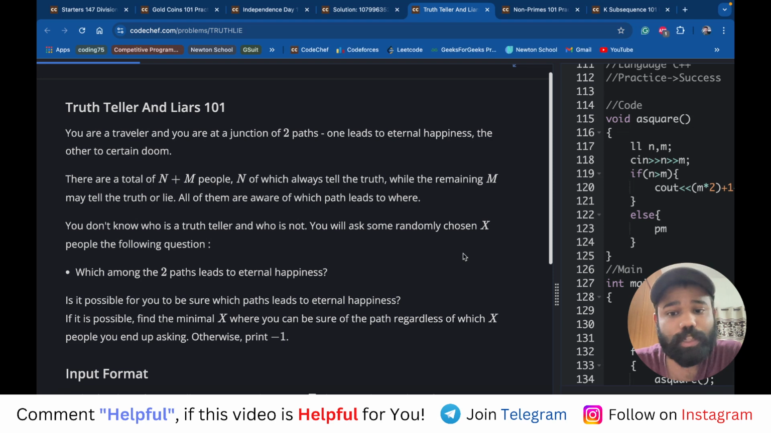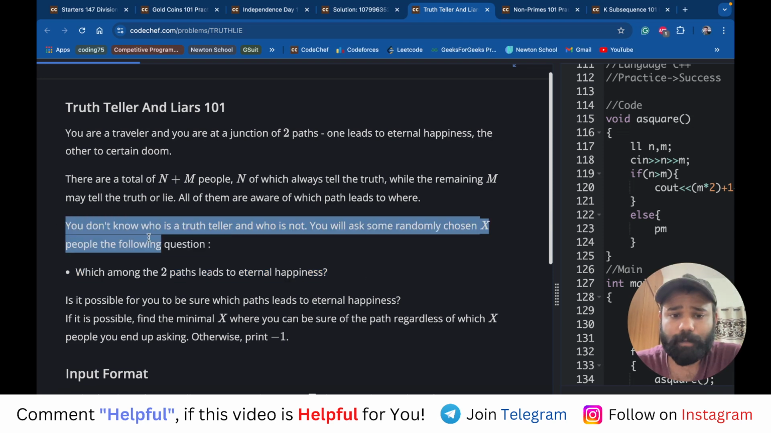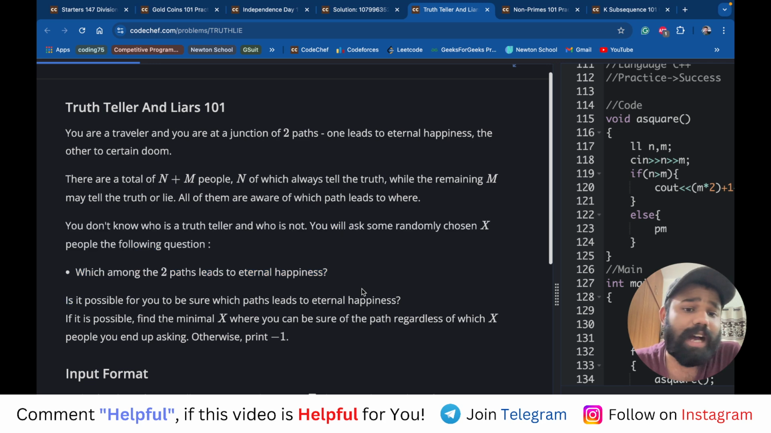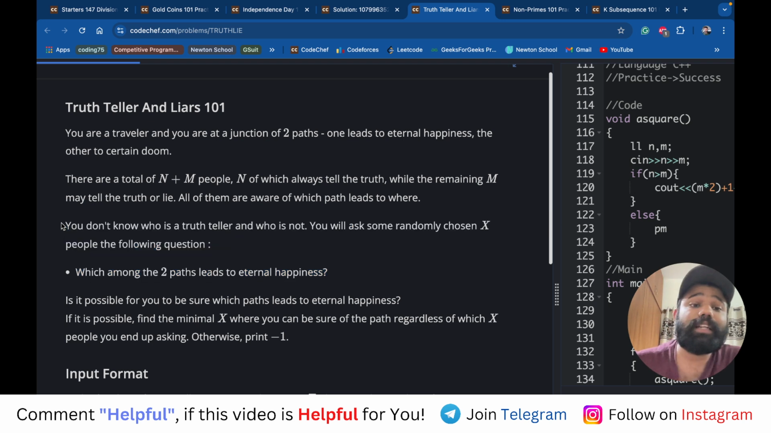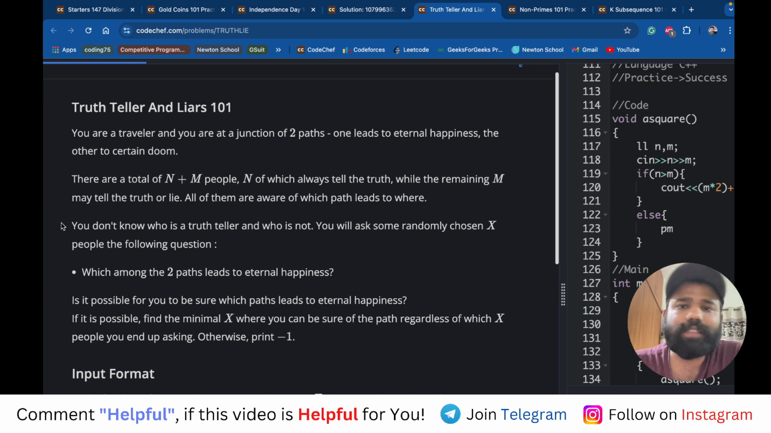What you will actually do is you will randomly choose x people, and out of those x people you will ask, okay, which is the path to eternal happiness. Out of those x people, there can be some people who will always tell the truth, and some people who will always tell the lie. But what should be the minimum value of x such that you will always get the right answer, and if it is not possible to get that value, you will print -1. अब let me give you an example.